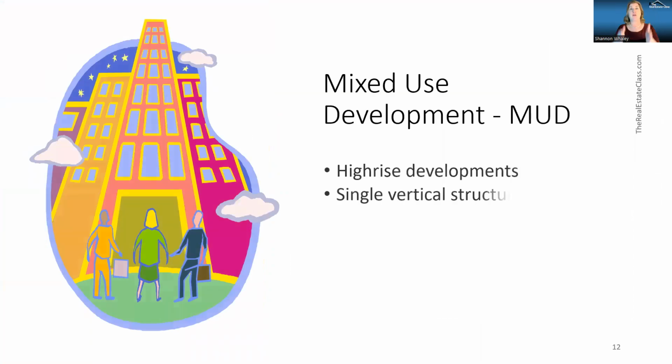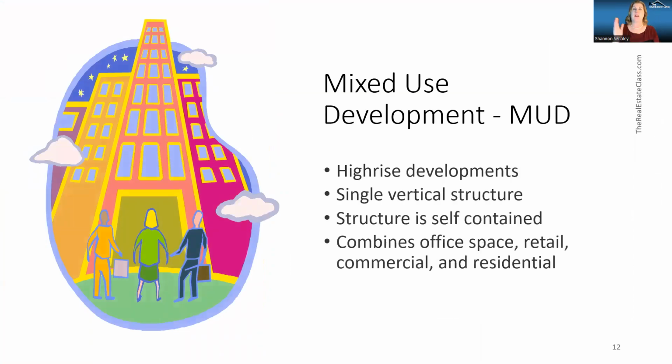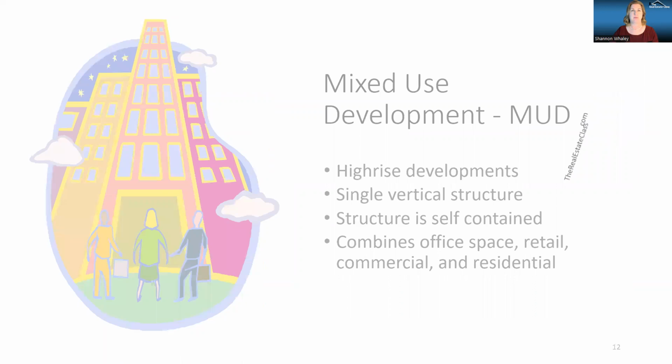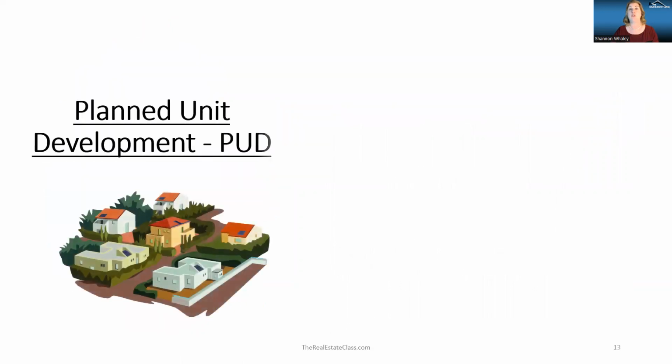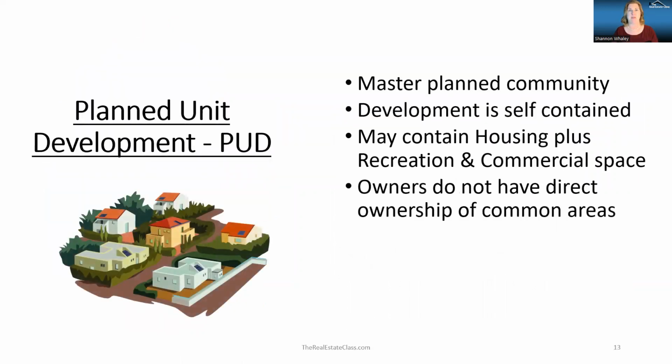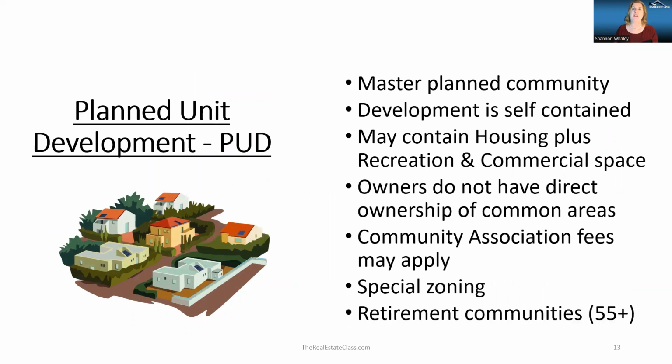MUDs, single vertical structure, commercial on the bottom, residential on the top, self-contained, but mixed use. And then, of course, we have the PUD, a master plan community, a development that has housing and recreation and maybe even some commercial uses. Special zoning applies to these neighborhoods, and a homeowners association may apply fees.